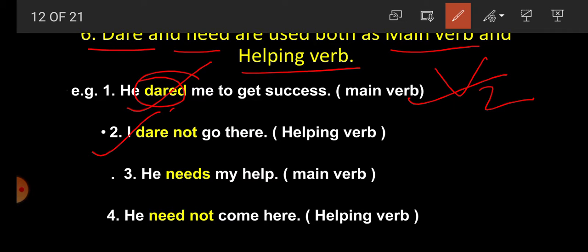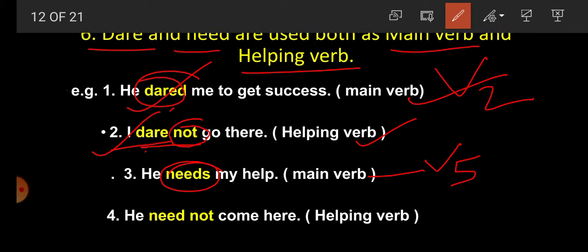Second sentence, students, I dare not. Here dare is what? Dare is a helping verb, because we use not only with a helping verb. Now third sentence, he needs my help. Here needs is what? Main verb, and it is V5. That's why it is a main verb. Fourth sentence, he need not come here. Again not is used with need and that's why it is a helping verb.